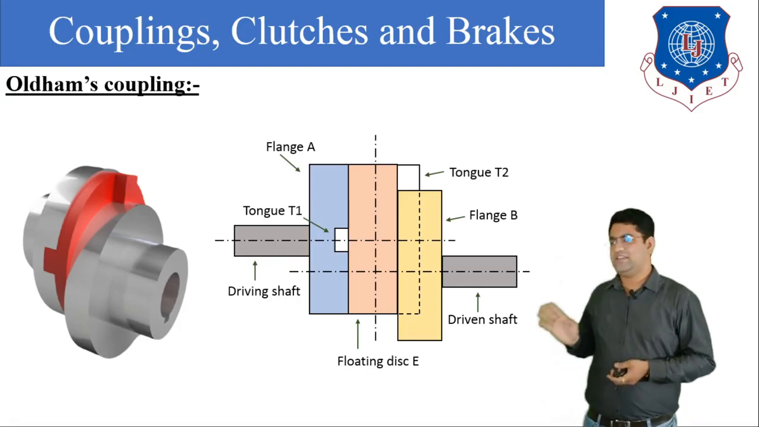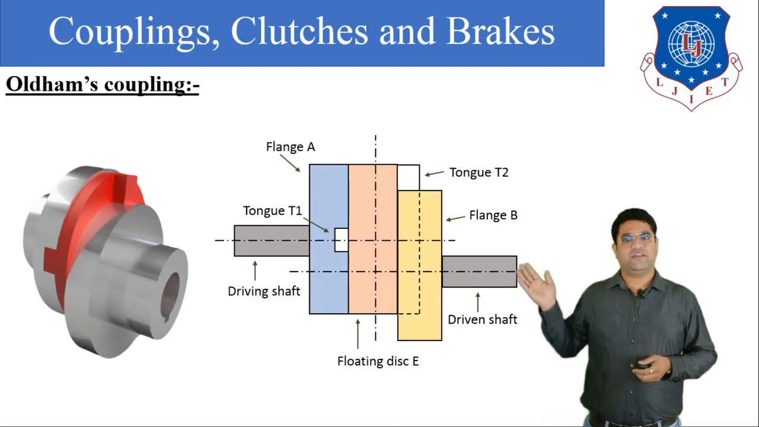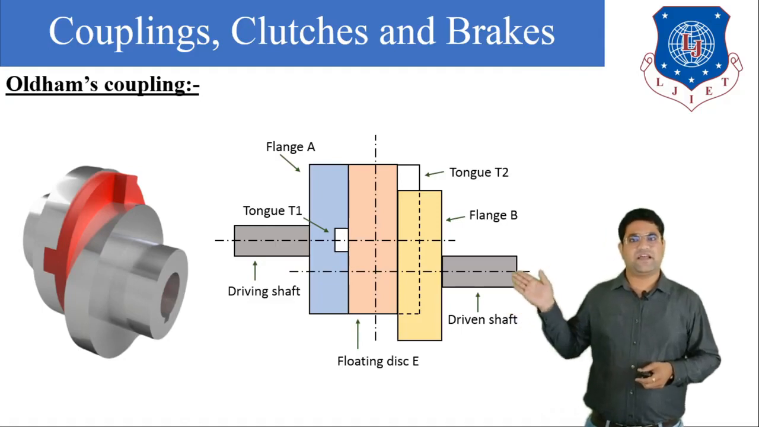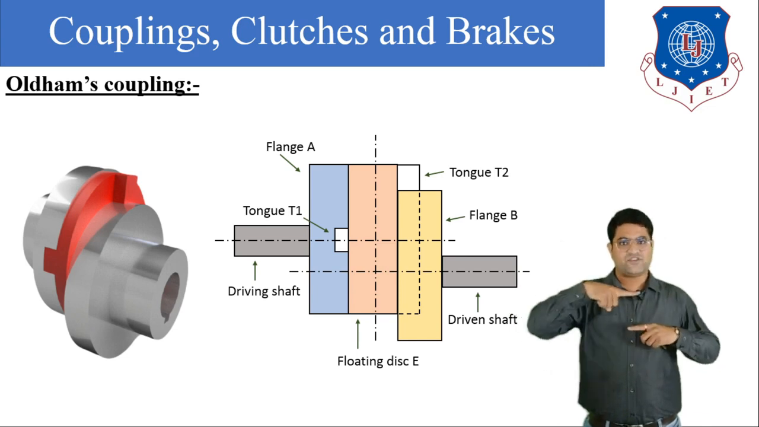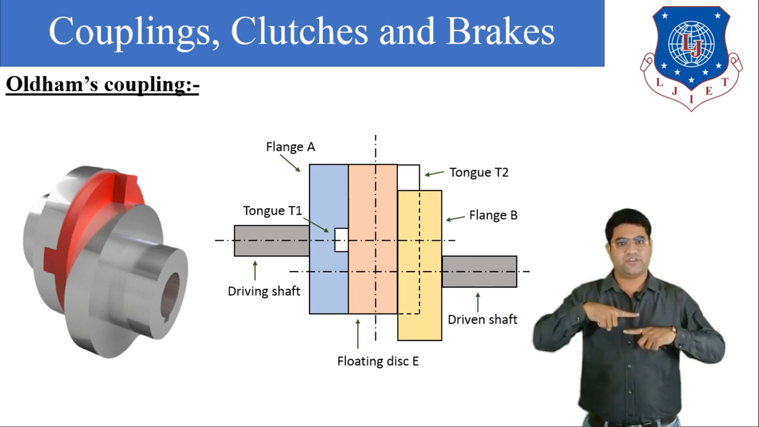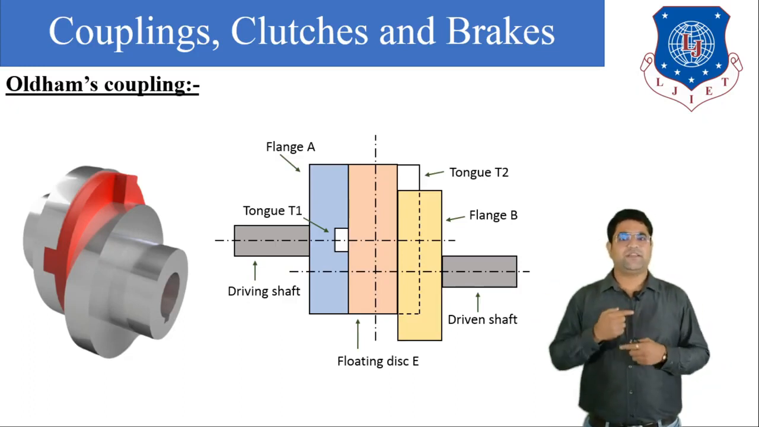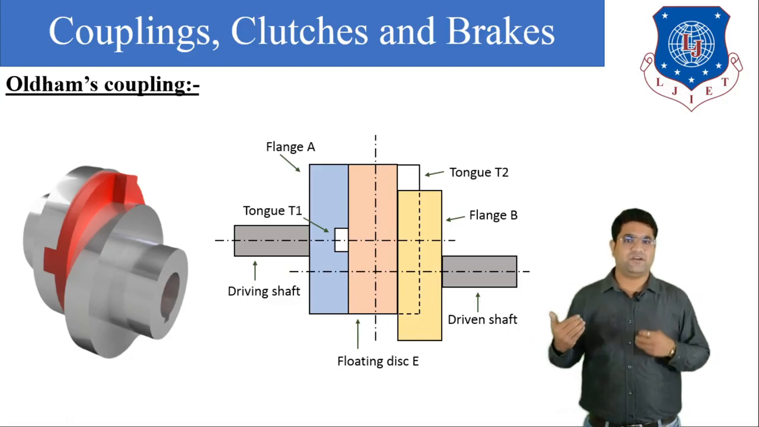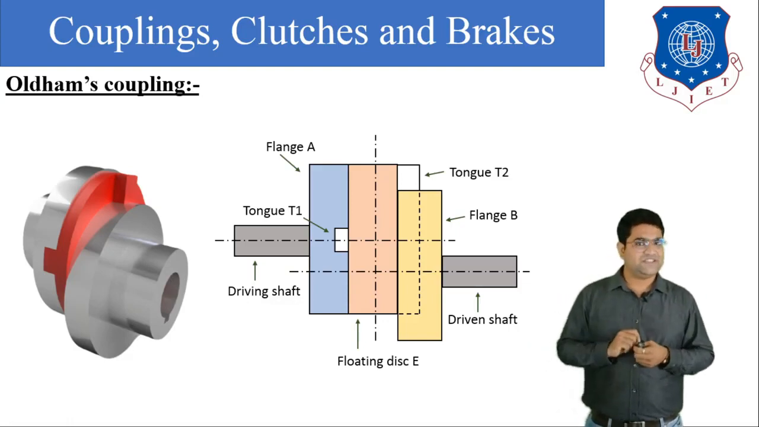Here you can see in the figure, this is the flexible coupling. One is the driving shaft and the second is the driven shaft, and you can see the axis of the driving shaft is somewhat above the axis of the driven shaft. So this type of Oldham coupling is used to transmit the power from the driving shaft to the driven shaft whenever the two shaft axes are parallel to each other.